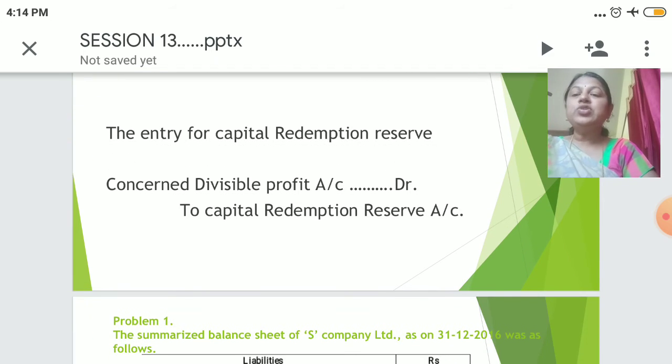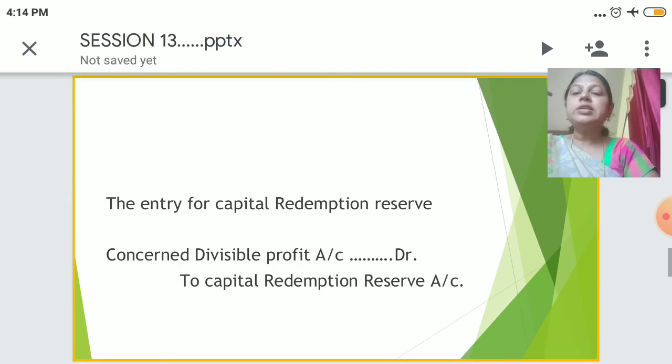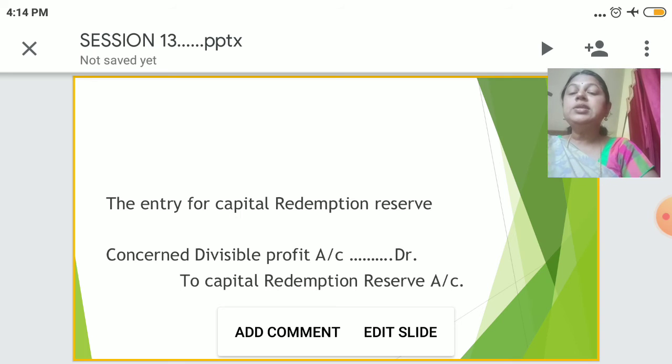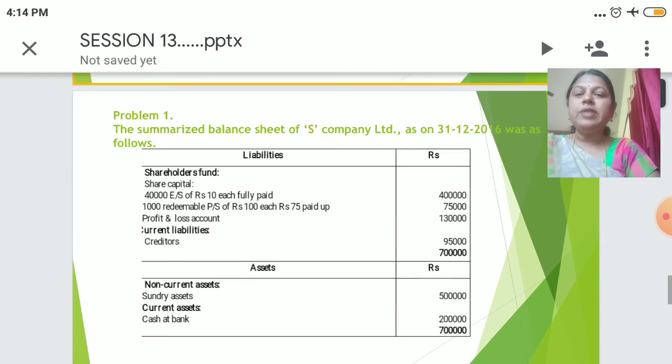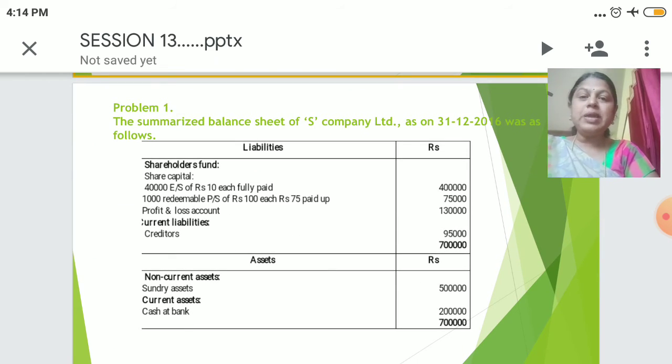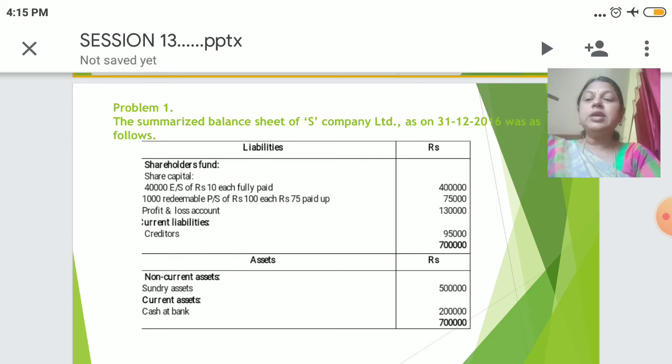Look into the journal entry for creating capital redemption reserve account: divisible profits account debit to capital redemption reserve account. And we'll see one small illustration of the balance sheet of X. If you look into the liability side, it contains 4,000 equity shares of 10 each fully paid, 4 lakh, and 1,000 redeemable preference shares of 100 but only paid 75, meaning 25 is unpaid.